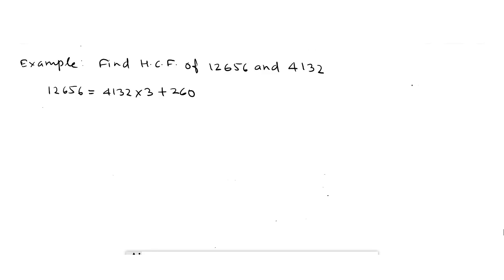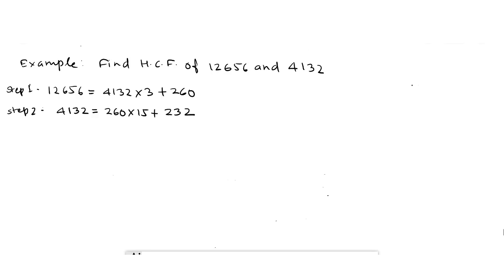Now as remainder is not 0, we continue this process for 4,132 and 260. Step 2, we apply division lemma on 4,132 and 260 as 4,132 equal to 260 multiplied by 15 plus 232.